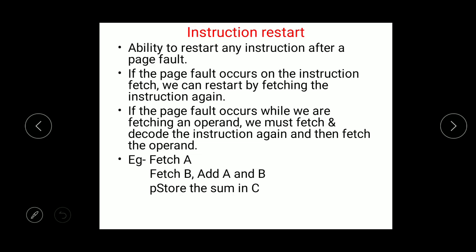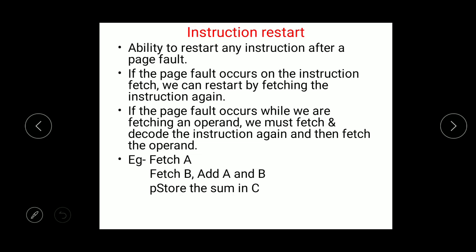So the crucial requirement for demand paging is the ability to restart any instruction after a page fault. If the page fault occurs on the instruction fetch, then we can restart by fetching the instruction again. And if a page fault occurs while we are fetching an operand, we must fetch and decode the instruction again, and then the operand is fetched. So let's consider an example.